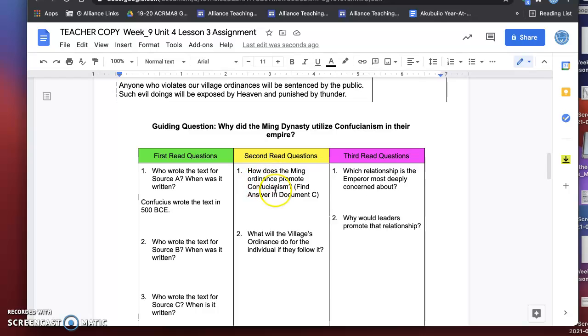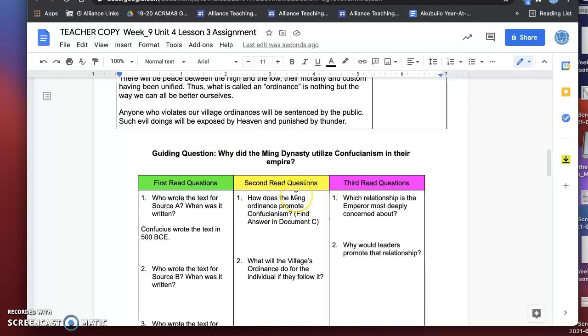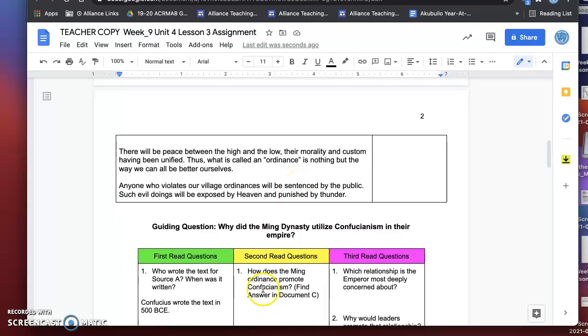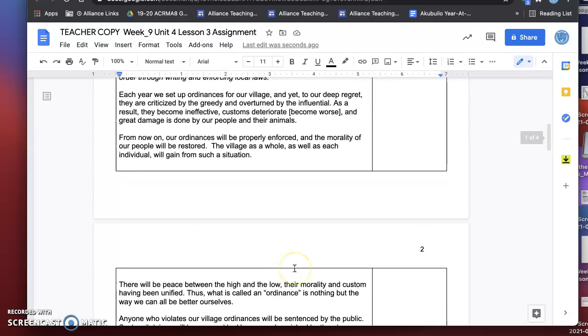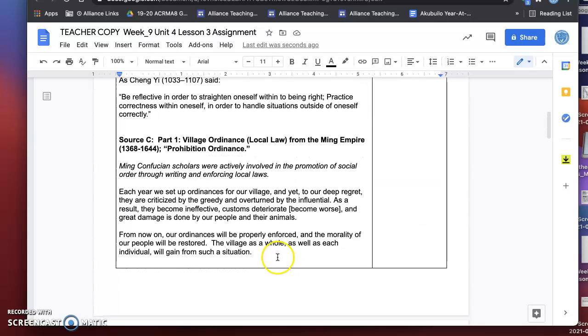The yellow box questions are a little bit more challenging, but it's fine. You can find them. How does the Ming Ordinance promote Confucianism? Find the answer in document C. Document C will give you this answer at the top. How do they promote Confucianism?